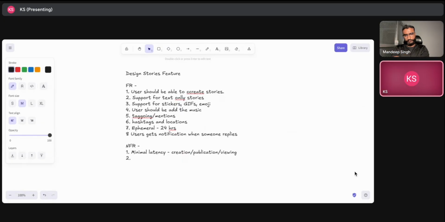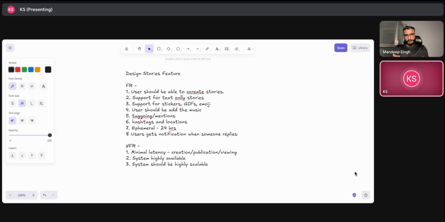So simultaneous users can also be there at a peak usage time. So our system should be able to support that as well. And the system should be highly available as well, because we can see that systems like Instagram or WhatsApp majorly support availability. So a highly available system is the second NFR that I can think of. Another thing that I can think of is highly scalable. The system should be highly scalable.